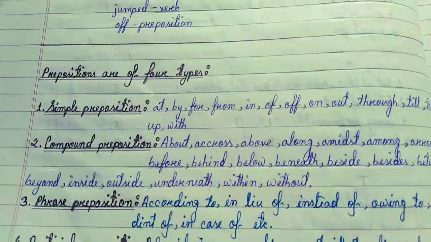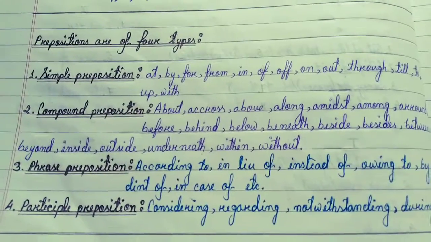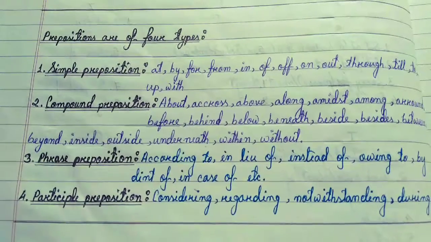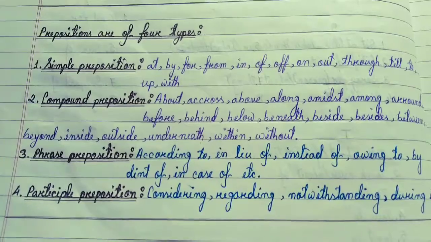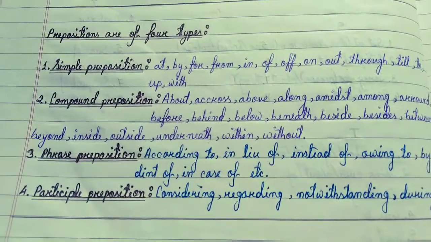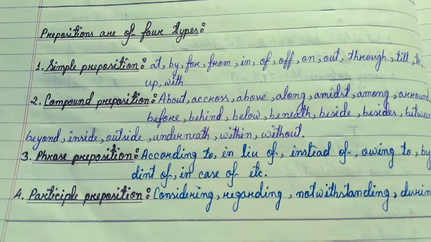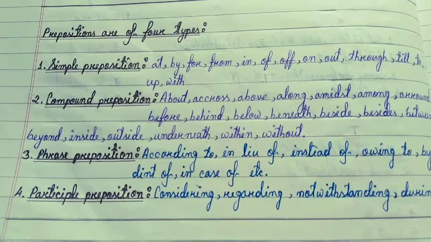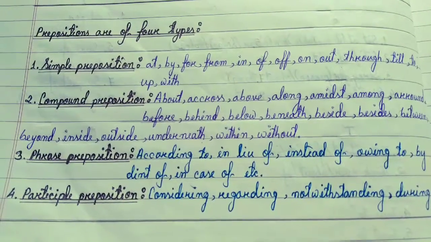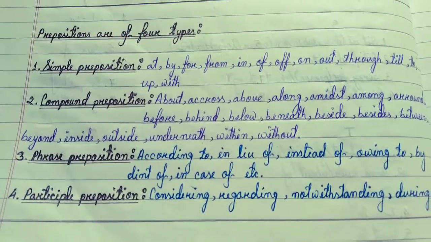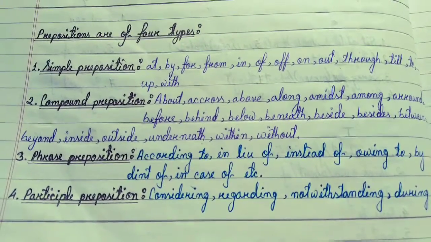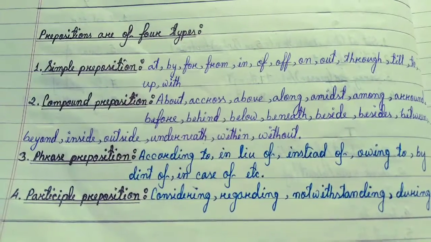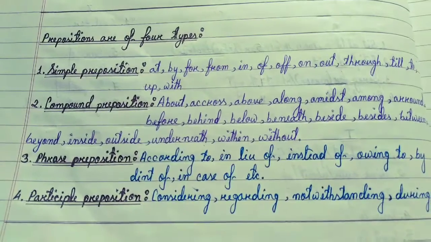Prepositions are of four types. Simple preposition: at, by, for, from, in, of, on, out, through, till, to, up, and with. Compound preposition: about, across, above, along, amidst, among, around, before, behind, below, beneath, beside, besides, and between. And beyond, inside, outside, underneath, within, and without.